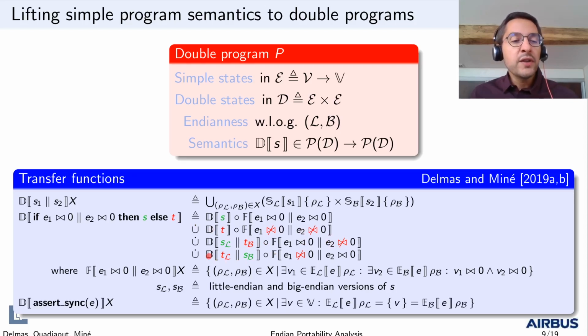The semantics of the assert statement simply filters away any double memories which might disagree on the value of expression E. In this case, an alarm is raised. It is not displayed here for conciseness. Then, to define the semantics of further statements, we simply do it by standard induction on the syntax. Yet, we still need to define how memory is accessed for reads and writes. And for this, we need a memory model.